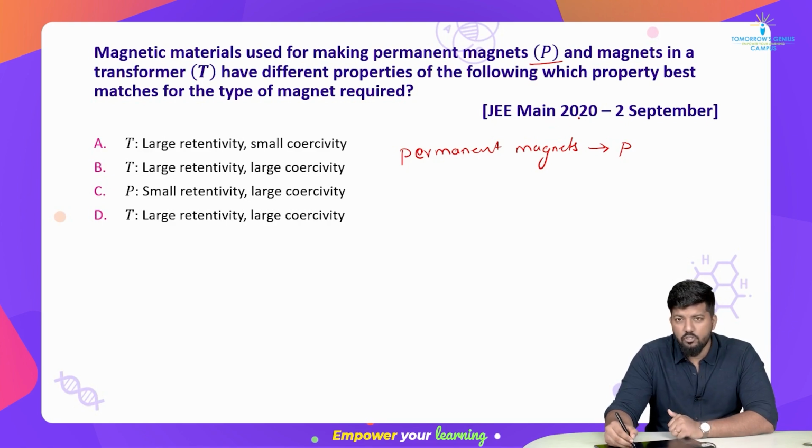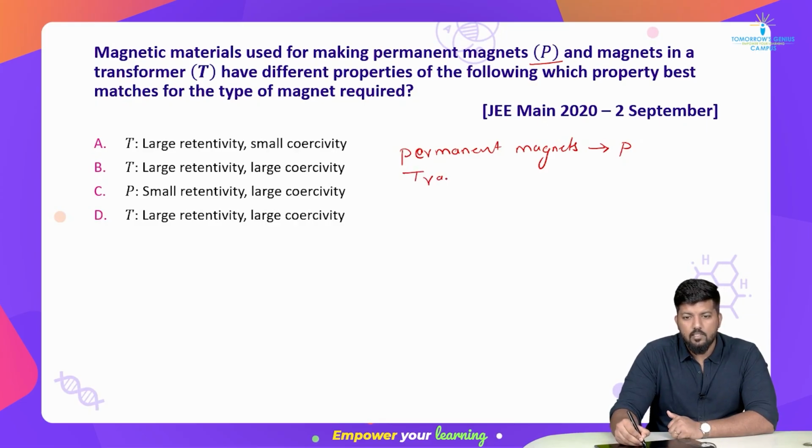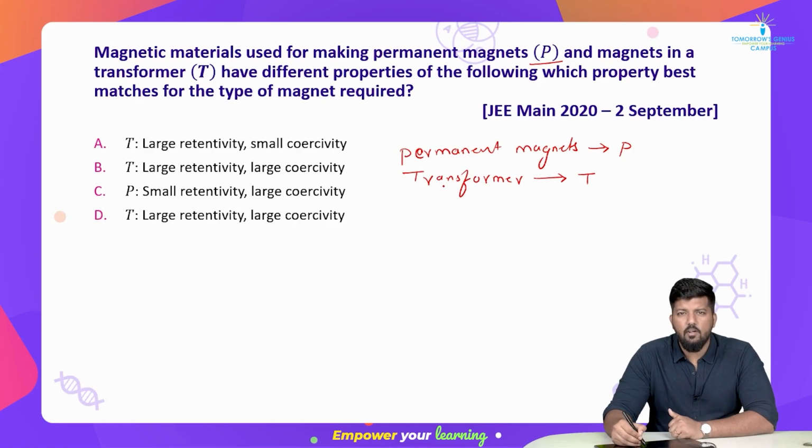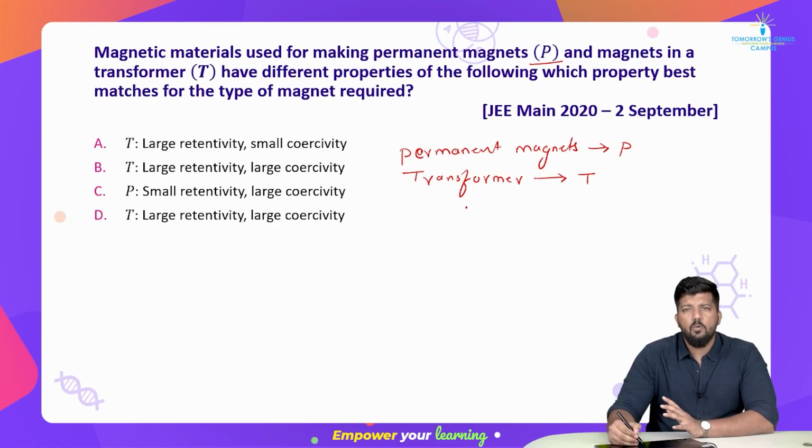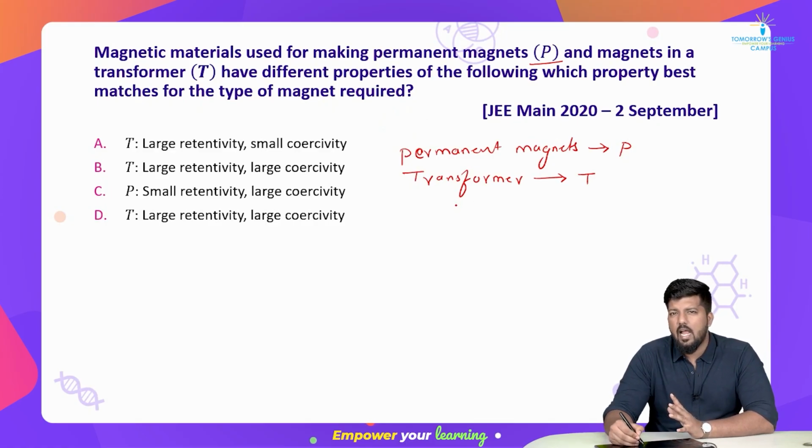Now the magnet is in a transformer T. So we are taking the transformer as T. Okay. Have different properties; which properties best match the type of magnet required? Okay. So when I say transformer, when we study transformers, one thing we remember, right? Eddy current loss, yes, hysteresis loss, right? So what is this hysteresis loss?